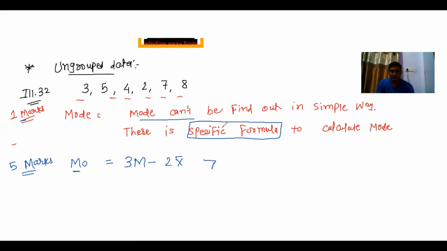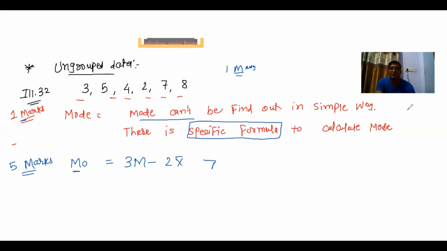In illustration number 32, you can see very clearly that it is only a 1 mark question. So they have clearly written that we cannot find the most common observation, and hence mode cannot be found from the given data using this definition. This definition means that the observation repeating the highest number of times is mode.